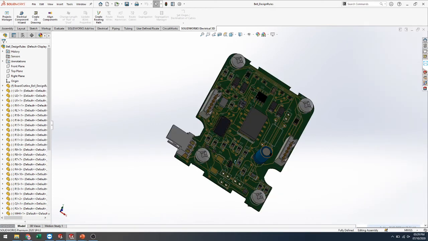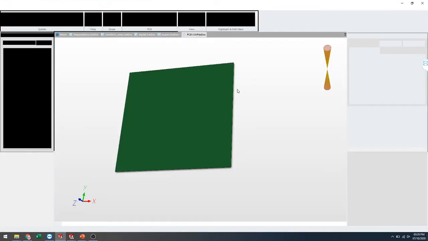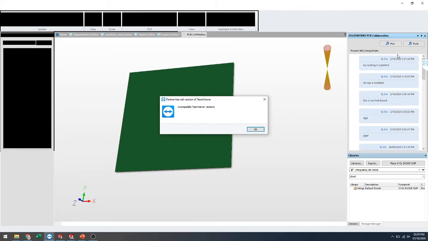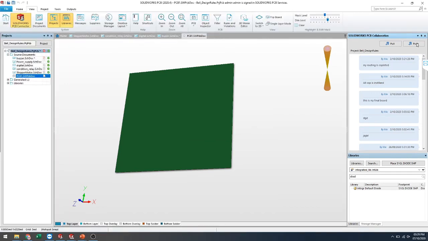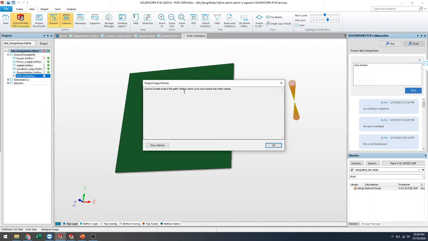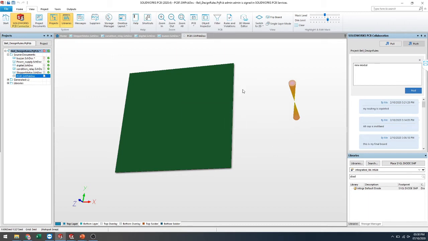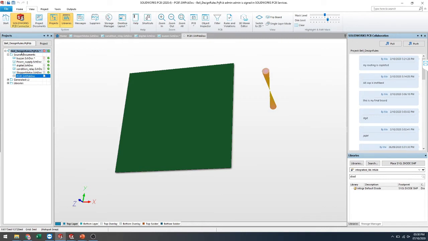Here I'll push to a new module, and post it. Then I'll commit to save this PCB layout.